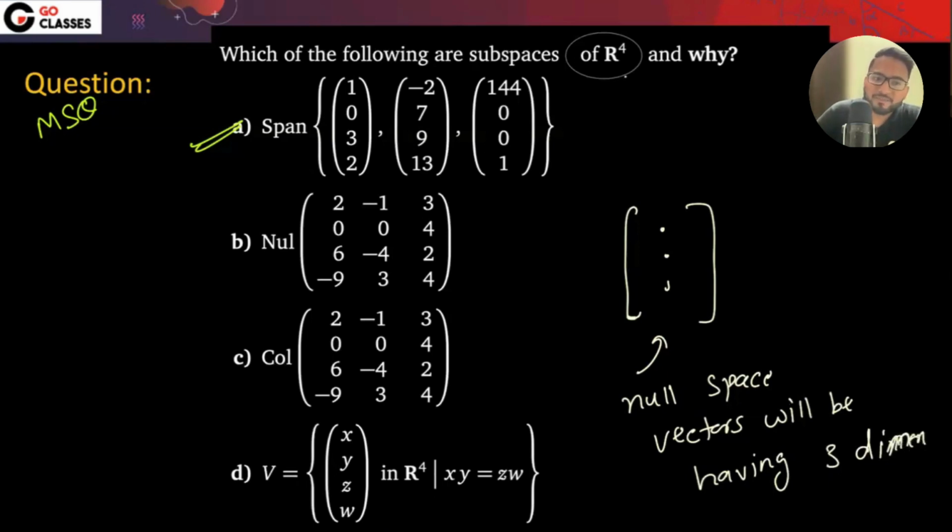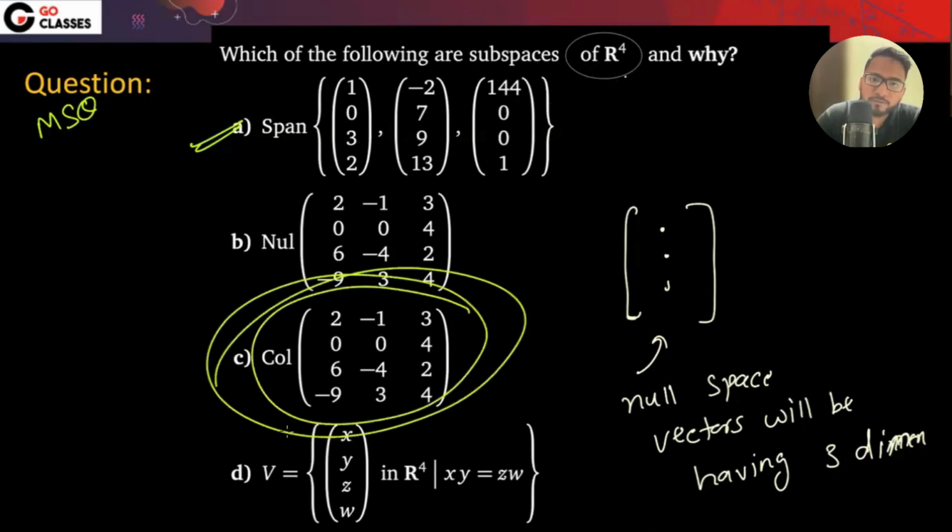In that case, can it be a subspace of R4? No, right? First of all, it has to be a subset of R4. Obviously, it cannot be a subset of R4. So that's why no.